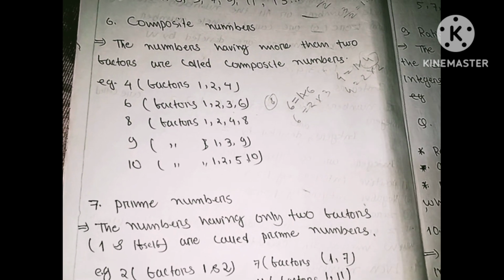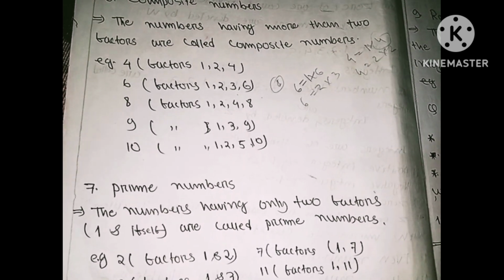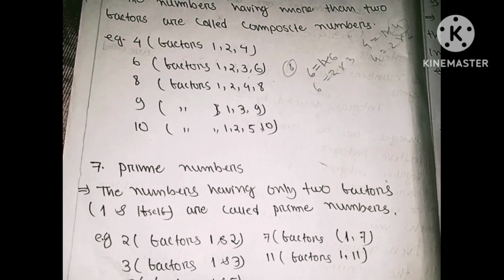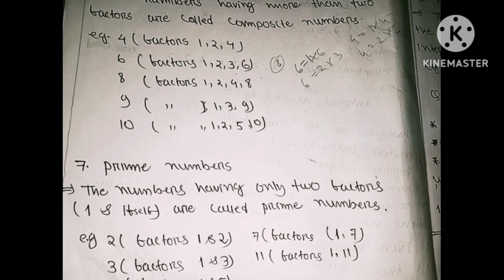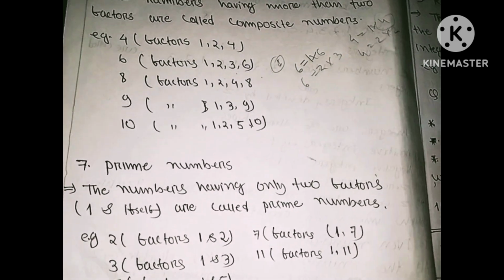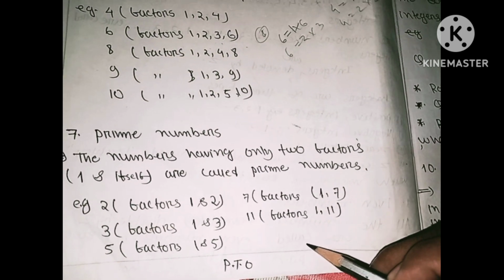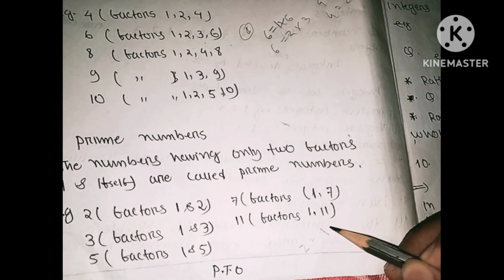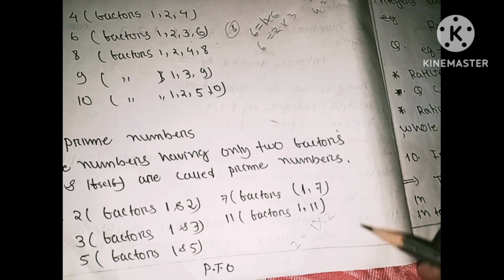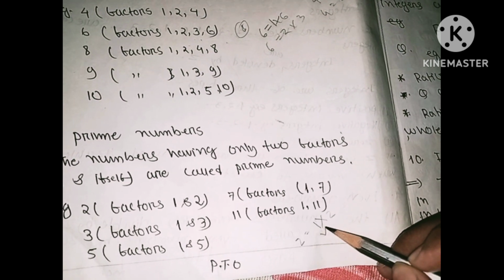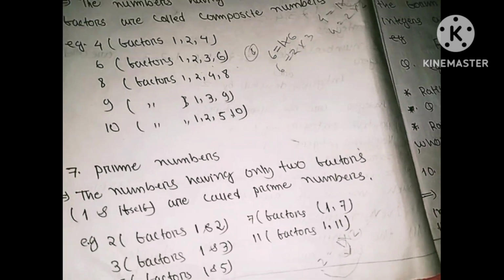Prime numbers: the numbers having only two factors, 1 and itself, are called prime numbers. 1 is a factor of any number. Let's say 2. How do we get 2? When we multiply 1 with 2, we get 2. You can see here 1 is a factor, and 2, meaning itself, is also a factor.